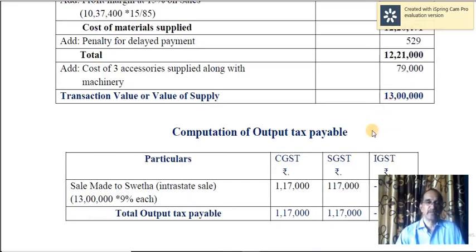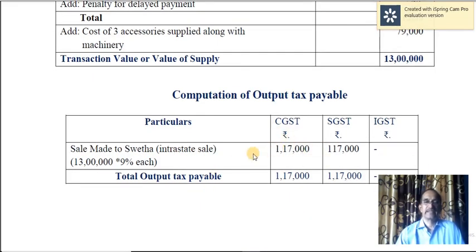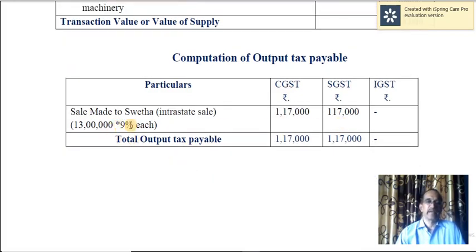And it is very clearly mentioned, these goods are sold to Shweta, and that is intra-state supply. Therefore, CGST and SGST are applicable. So the GST rate is 18% here on principal supply, since it is composite supply, and that should be divided into 9% each. That is CGST 9% and SGST 9%. On 13 lakh, if you apply 9% each, you will get 1,17,000 each. No IGST. As a result, total output tax is 1,17,000 each.